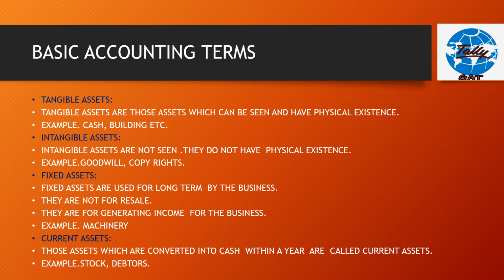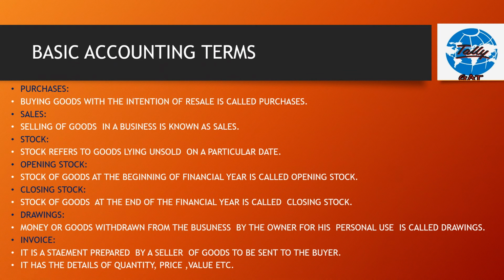Now, what is a current asset? A current asset is an asset which can be converted into cash within a year. Example, stock, debtors. Next, purchases.